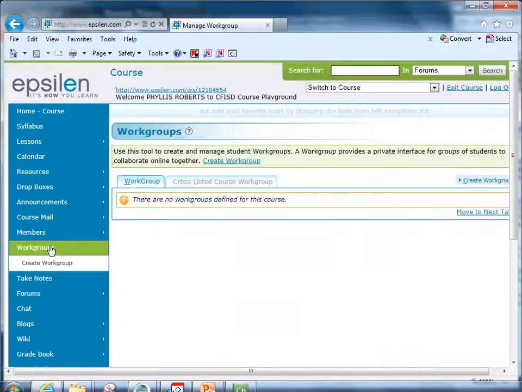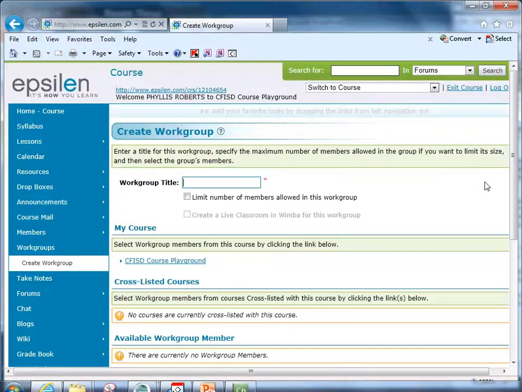Clicking on Work Groups brings up the Create Work Groups option, and on the right hand side you also see Create Work Groups. I'm going to click on that link and give it a title. You could do something like Group A, Group B, Group C, or Group 1, 2, 3. Or we're going to be a little more creative and choose breeds of dogs. So I'm going to enter the word Poodle, and that is my first work group.